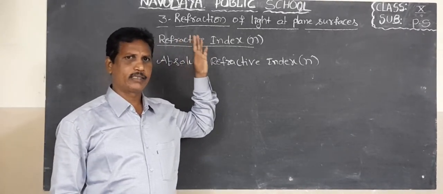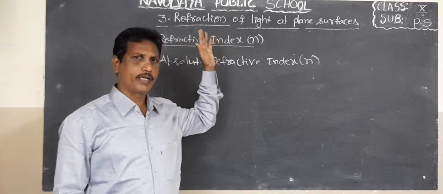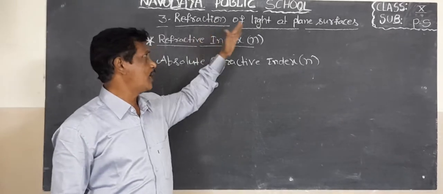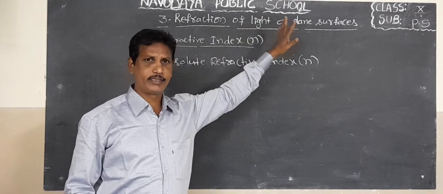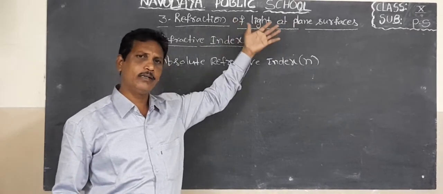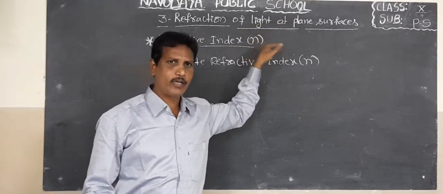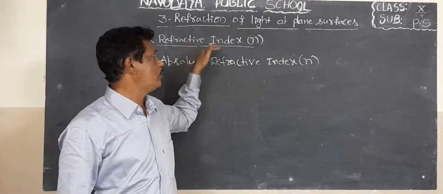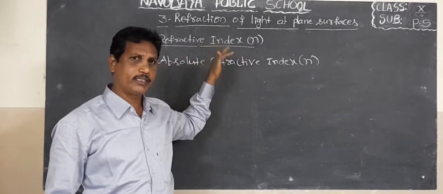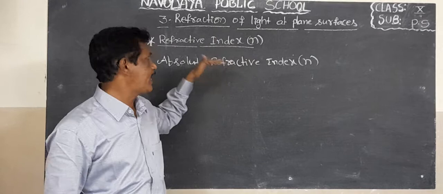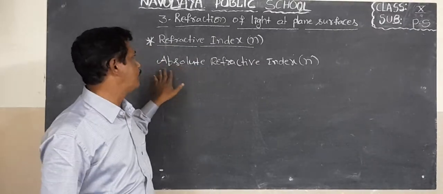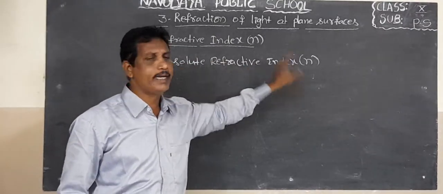Third lesson in our PS textbook: Refraction of light at plane surfaces. In this lesson, now we discuss the refractive index. Refractive index is denoted by the letter small n. This refractive index is also called absolute refractive index.